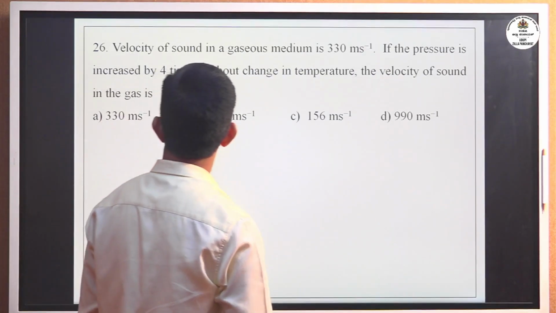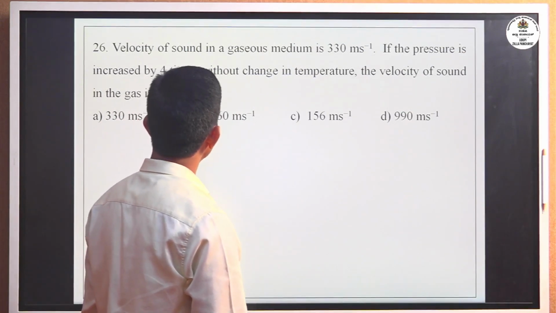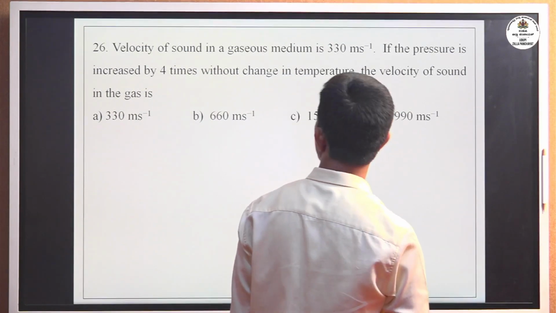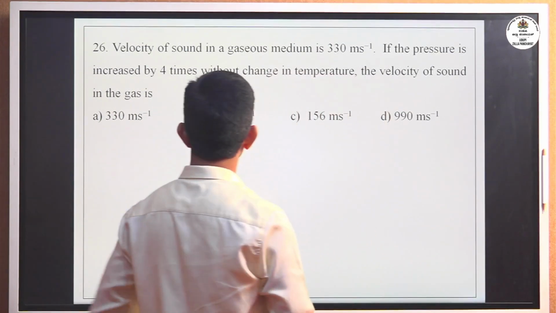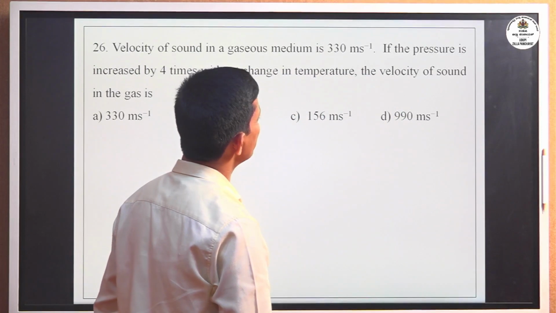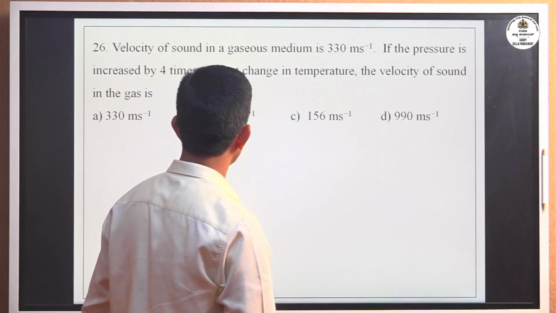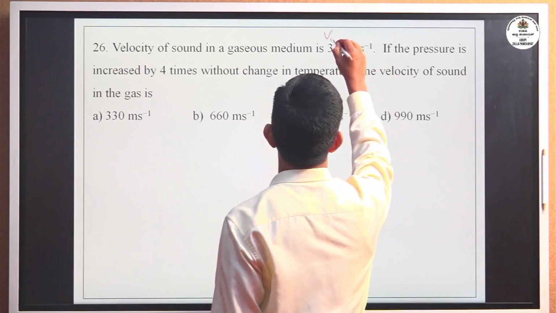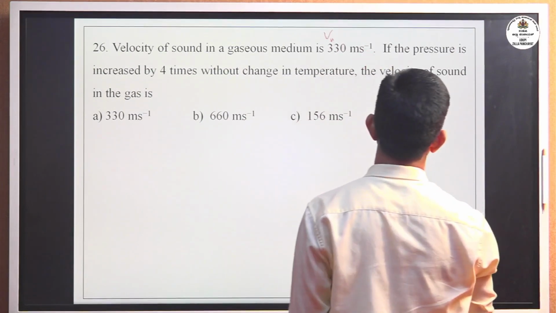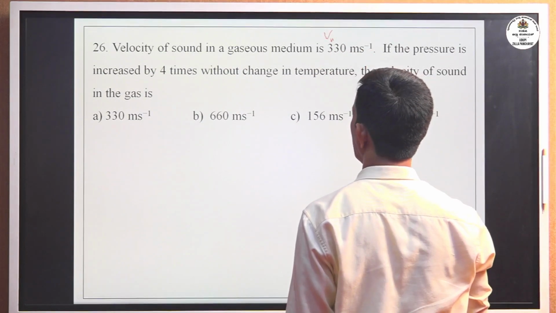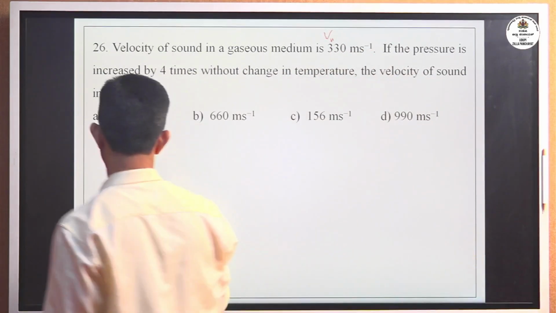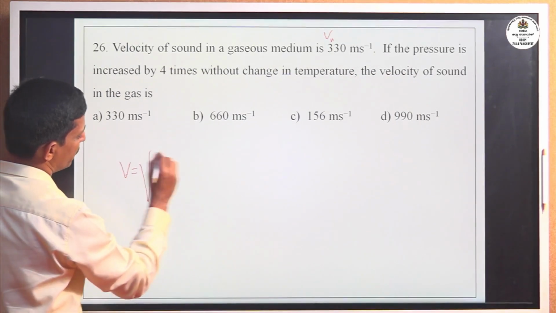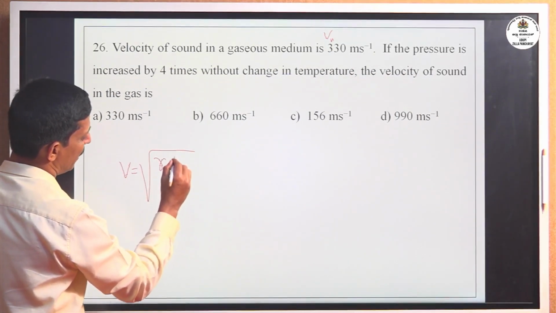Okay, 26th one. Velocity of sound in a gaseous medium is 330 meter per second. If the pressure is increased by 4 times without change in temperature, the velocity of sound in the gas. Velocity of sound in a medium is given as 330 meter per second if the pressure is increased by 4 times. Now, same formula, Laplace corrected Newton's formula, V equal to square root of gamma P by